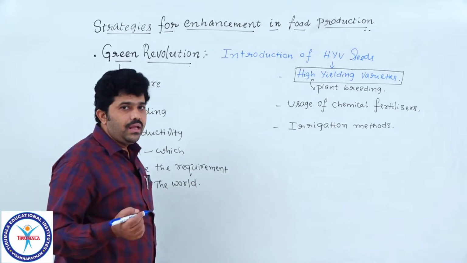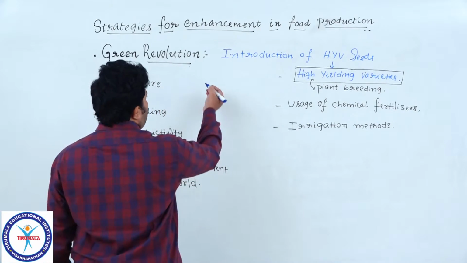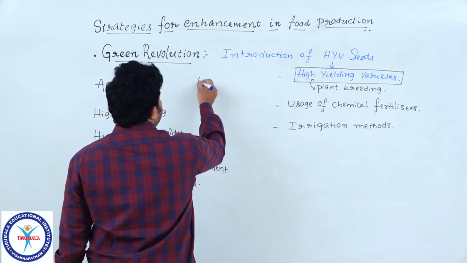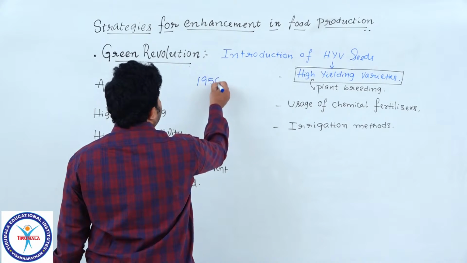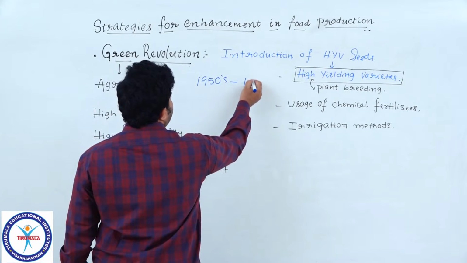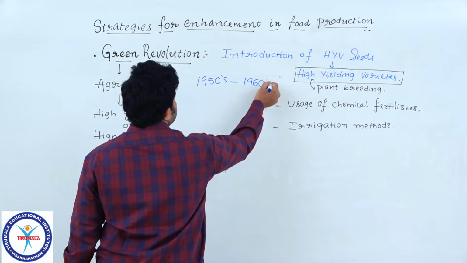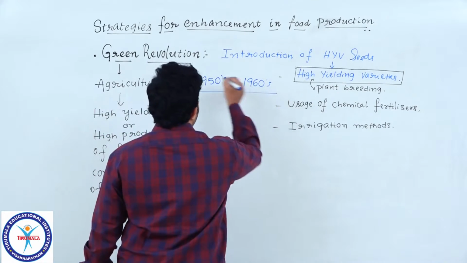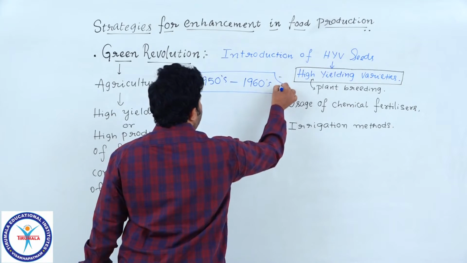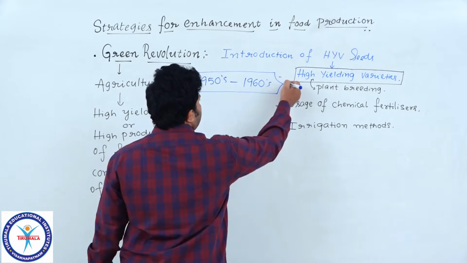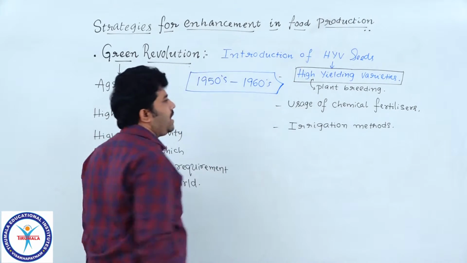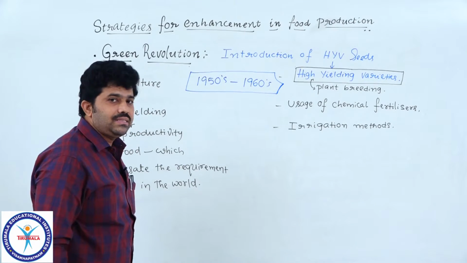Now, got the point? This Green Revolution program was initiated between the 1950s and 1960s. This is the period when the more rapid changes of the Green Revolution took place.